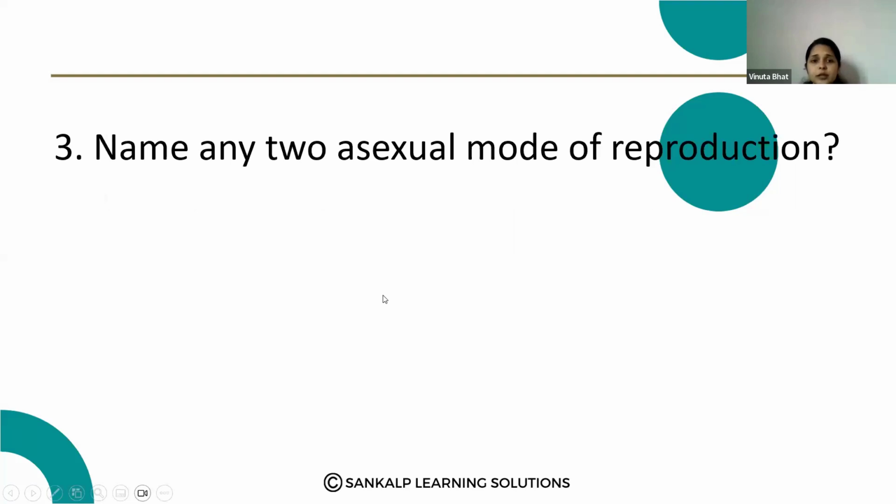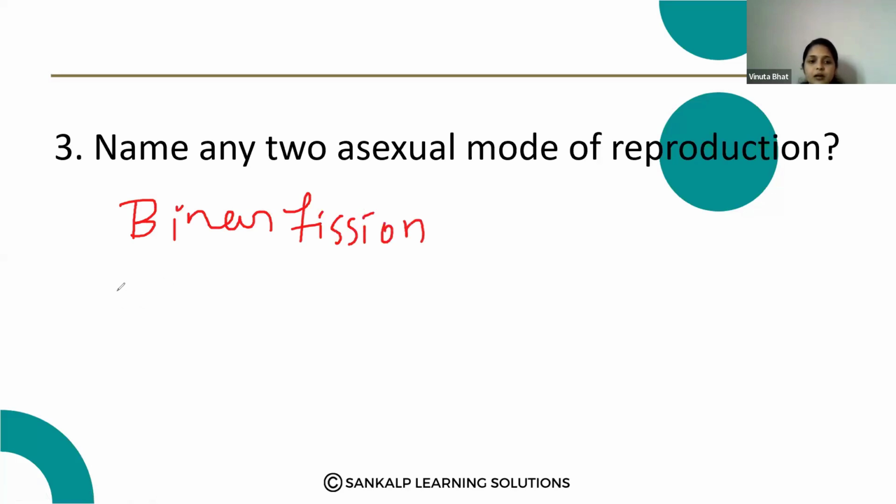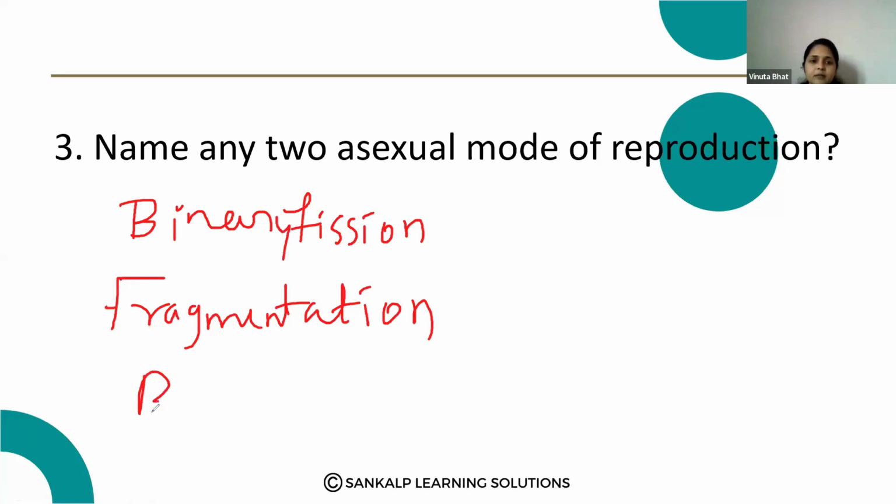Next question. Name any two asexual modes of reproduction. Asexual mode of reproduction, that is binary fission, then fragmentation, or budding.